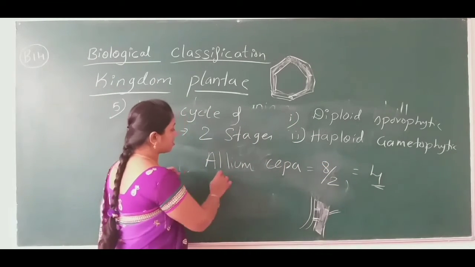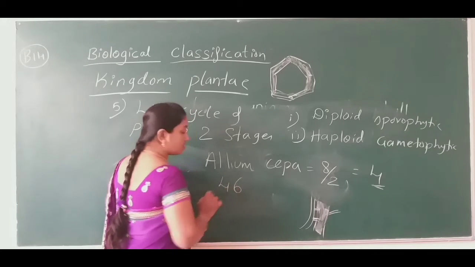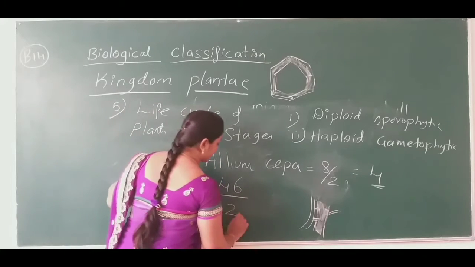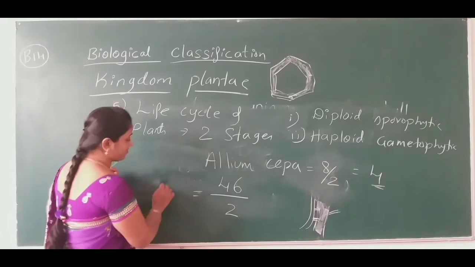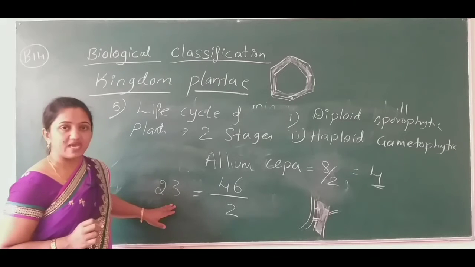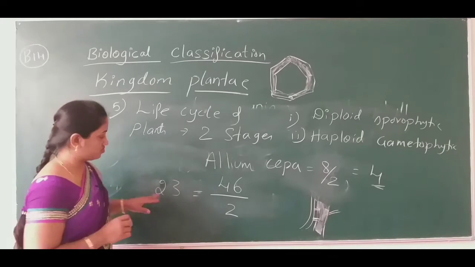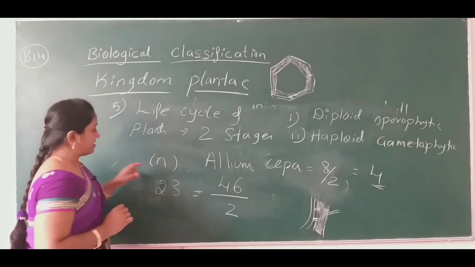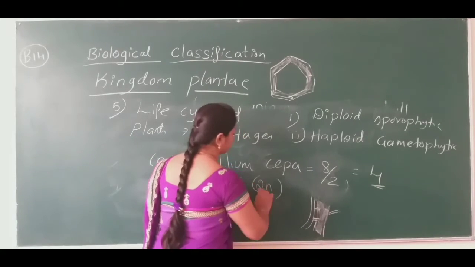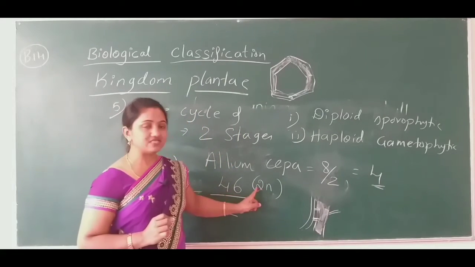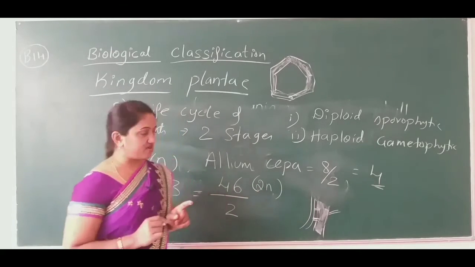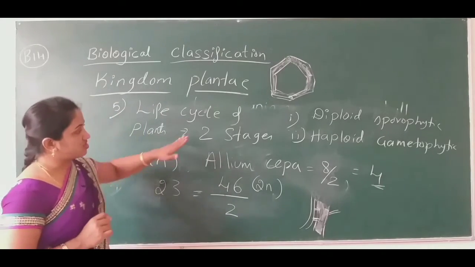Okay, so in human beings, how many chromosomes are present? In human beings, 46 chromosomes are present. So just divide it by 2. How much will we get? We will get 23 chromosomes. These 23 chromosomes are known as the haploid set of chromosomes, mentioned as n, and 46 is the diploid set of chromosomes. In symbolized form we can call it 2n. n means haploid, 2n is the diploid set of chromosomes.